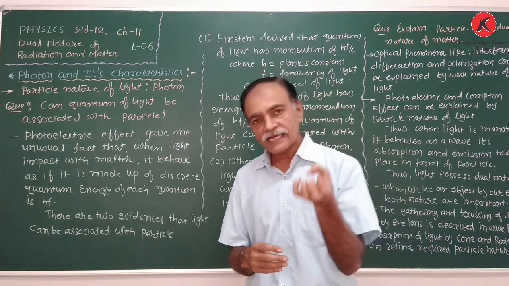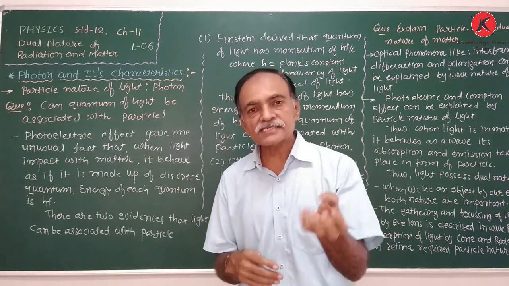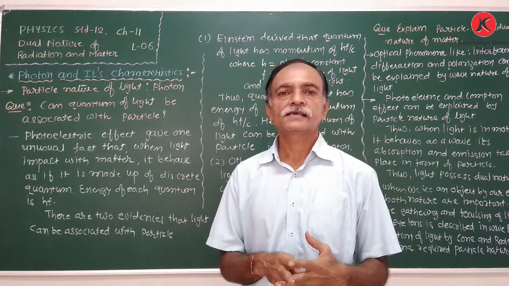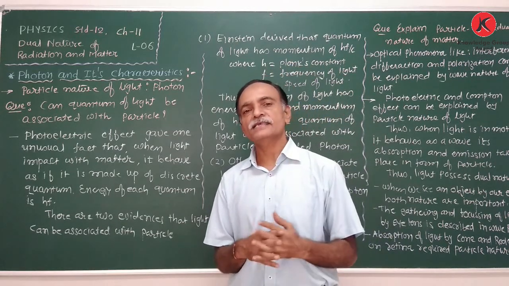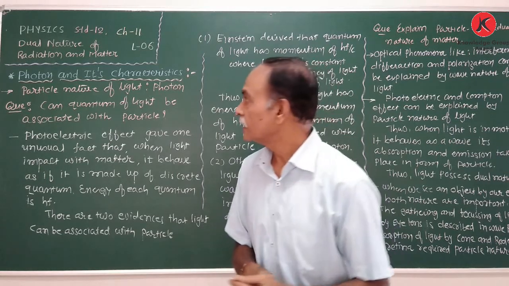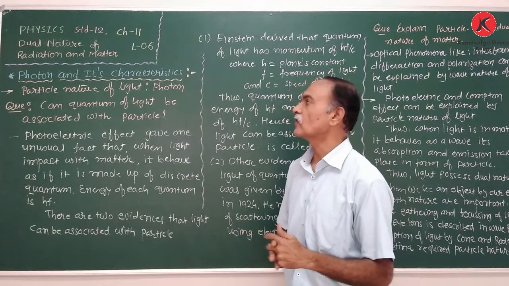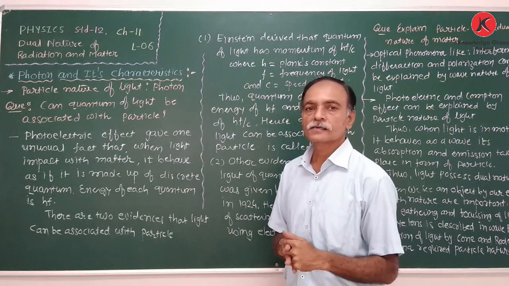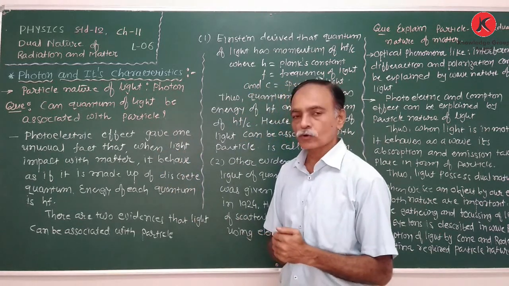Because when light is incident on a metallic surface, the absorption and emission of energy take place by considering the particle nature of light. That was explained by Einstein. Now, today we are going to discuss the dual nature of light. And before that, the particle nature of light, that means the photon.